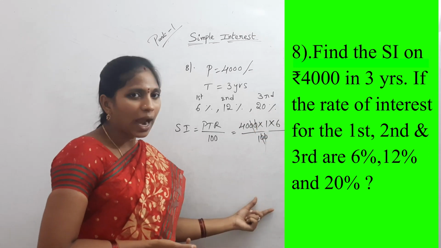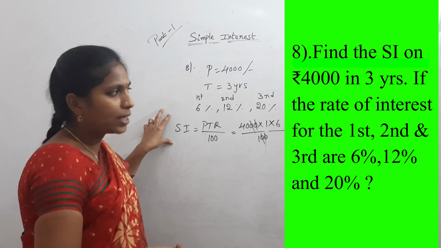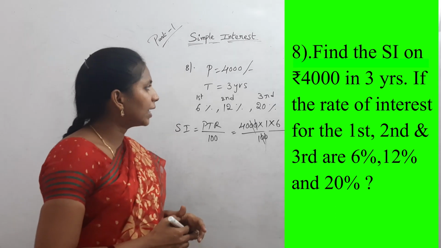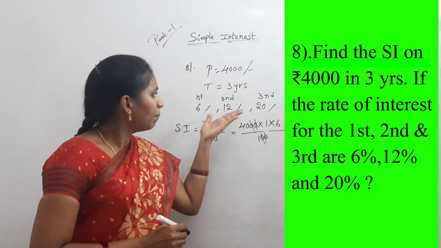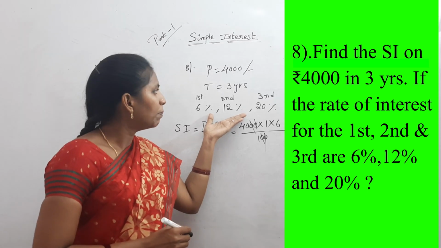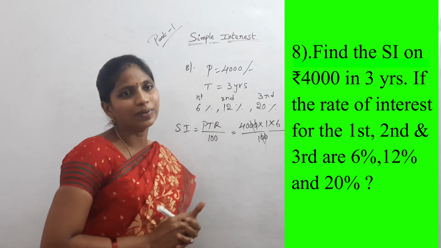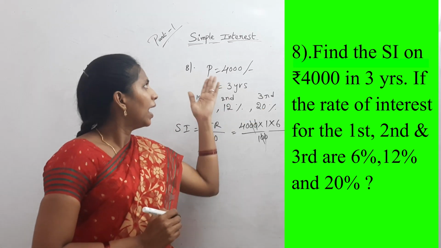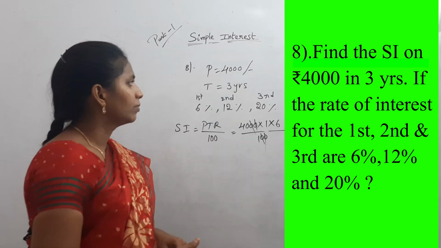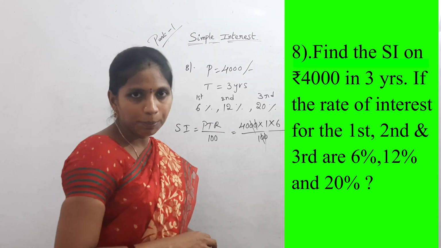Then finally add those interests. Without using these formulas, directly calculate by adding these interests. Because time period is 1 year, this is also 1 year and this is also 1 year, and principal is same. First of all add these three rates, then finally calculate on that principal.